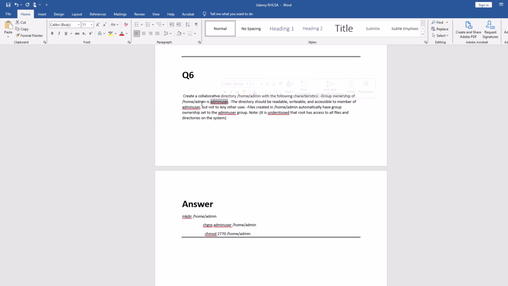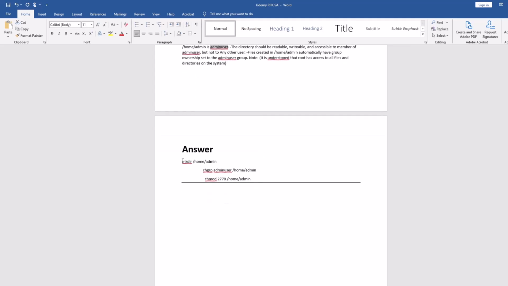So we set up the permissions like this: if some user created a file in this directory, the other user is not able to delete it. We are going to set up those permissions along with the sticky bit, because the sticky bit restricts all users so that whoever creates the file is the only one able to delete it, right? So this is the way you can do it. Create a directory, then change the group permissions, and then set up the permission on it. So let's do it.